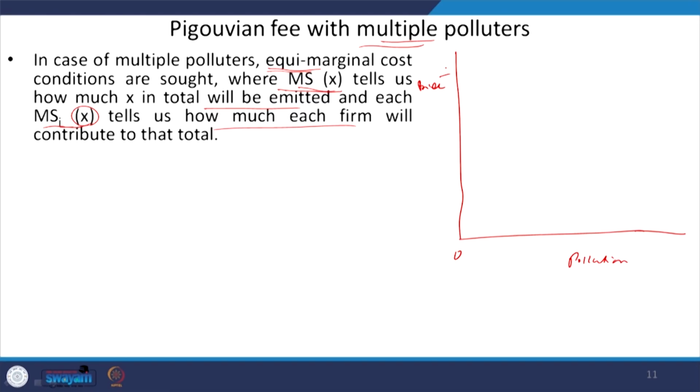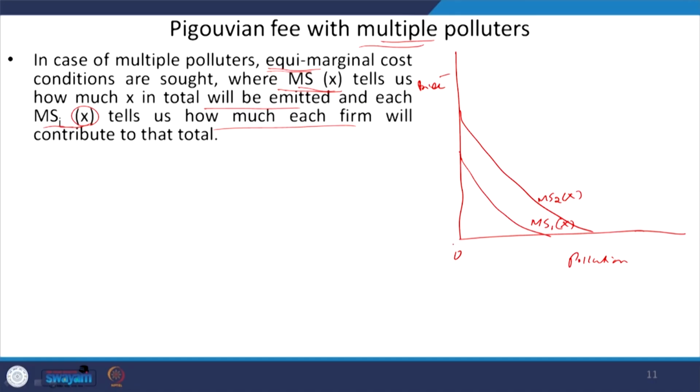So, what we are saying is that let us say there are two polluters, polluter farm 1 and its marginal saving function from polluting can be denoted as MS1x, and there is also another polluting farm and its marginal saving can be denoted as MS2x, right.